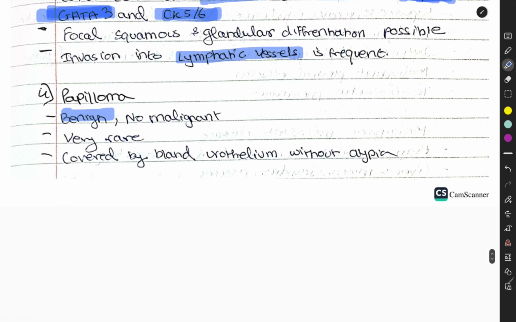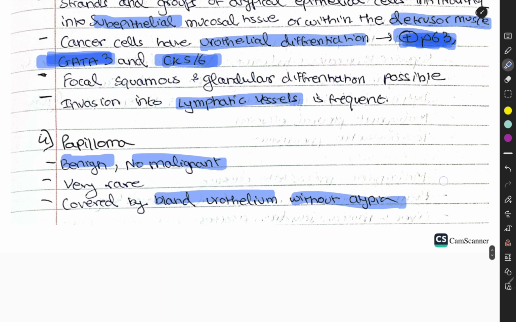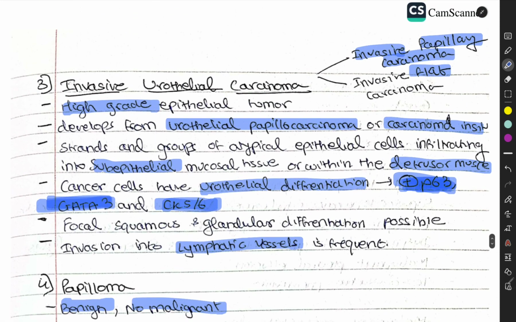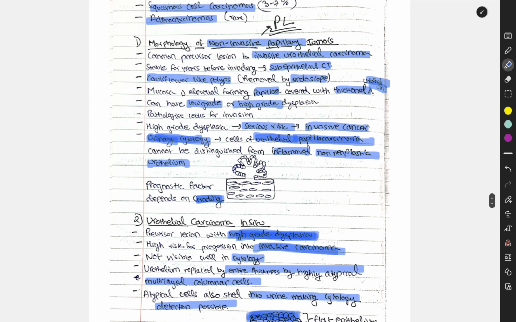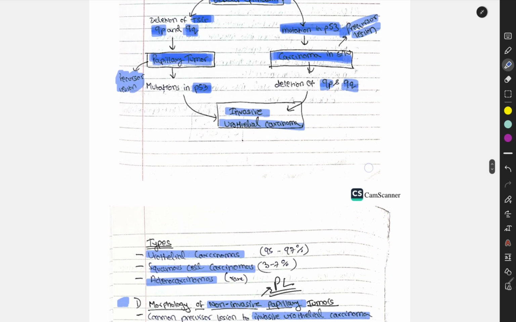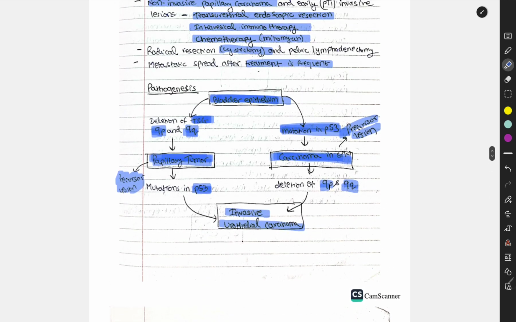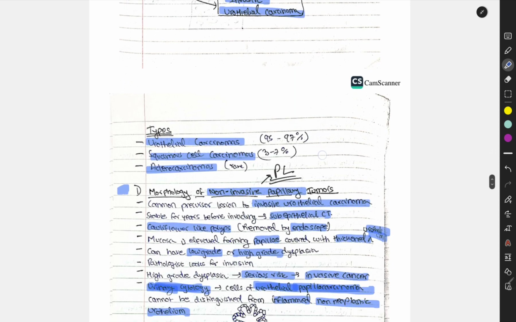Papilloma is benign. There is no malignancy; it is very rare, covered by bland urothelium without atypia. That is it, I guess. Invasive urothelial carcinoma, urothelial carcinoma: these are precursor lesions. Morphology of non-invasive papillary carcinoma: papillary tumor, this one is non-invasive, and this is carcinoma in situ, and invasive urothelial carcinoma.